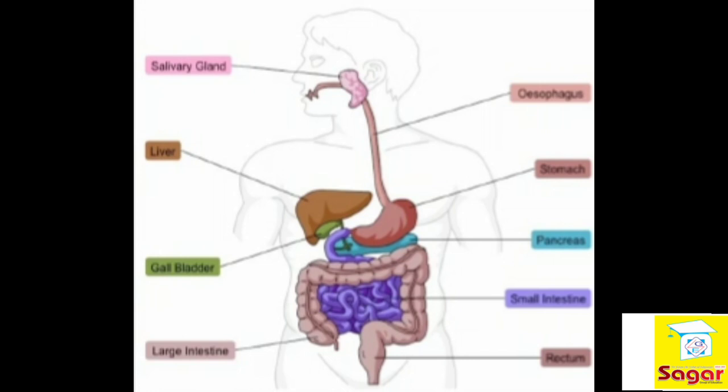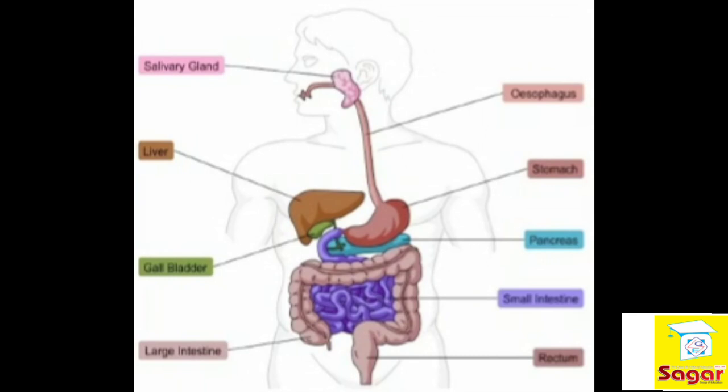Then you will ask, what is this pancreas? This blue thing, what is this pancreas? Among the other features, as you can see, the stomach and others, the pancreas secretes enzymes into the small intestine. These enzymes break down protein, fat, and carbohydrate from the food we eat. In an easier way, the pancreas secretes enzymes into the small intestine, and these enzymes break down the protein, fat, and carbohydrate in the food that we eat.